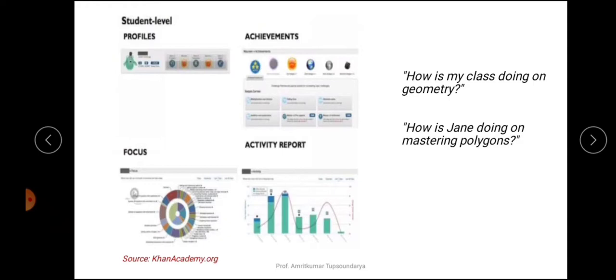This is the snapshot which is taken from khanacademy.org. So basically, Khan Academy has developed tools to help teachers get a pulse on what's happening in the classroom. So teachers are provided a set of real-time dashboards. This is the dashboard which you can see here in this diagram. So teachers are provided with this real-time dashboard, and to give the information from the macro level to the micro level.